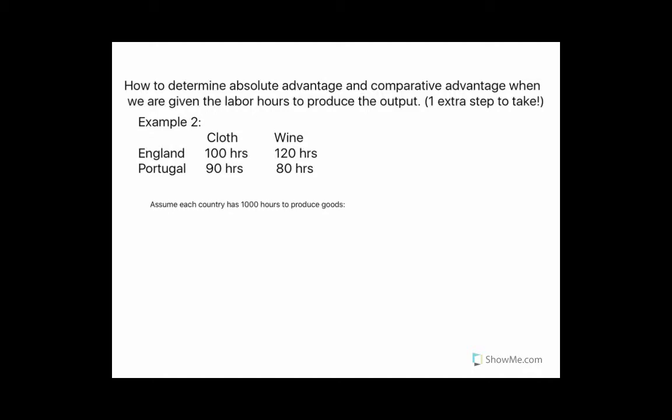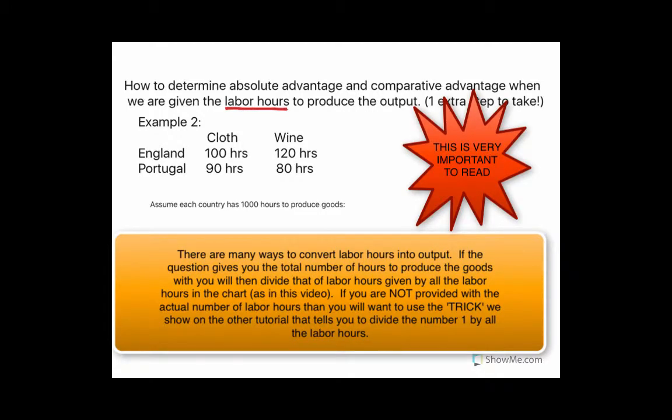All right, so now we're going to do another absolute advantage and comparative advantage problem with the cloth and wine in England and Portugal. But this time, we're given our values in labor hours instead of in values of output. It's important to recognize that we're given them in labor hours because the first thing we have to do is calculate a conversion. Because you see, when it tells us that Portugal can make one cloth in 90 hours, or England can make one cloth in 100 hours, we really don't know exactly how much they're producing.